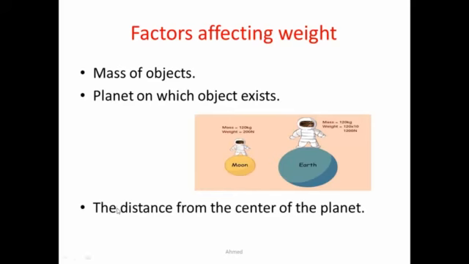Okay, the third factor is the distance from the center of the planet. As the distance between the object and the center of the planet, which is the center of gravity, increases, the value of gravity or attraction force decreases. So as you go upward away from the center of the planet on which you are existing, the value of attraction force or the value of your weight decreases.